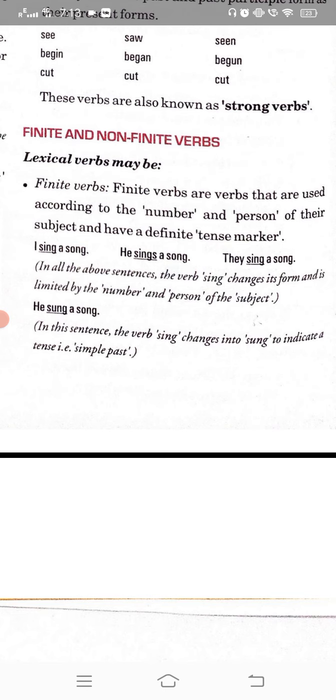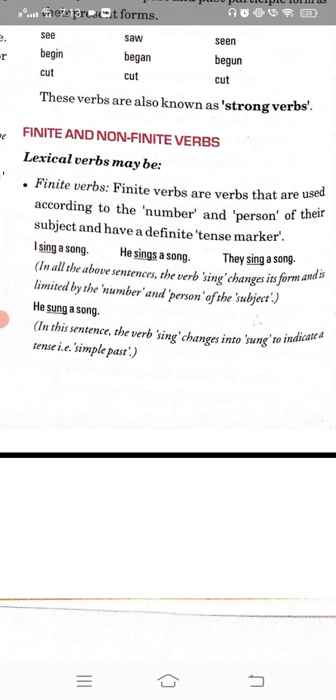Suppose I'm saying that finite verbs are those verbs which change according to the number. If number is changing in the sentence, the finite verb will change. If person is changing, first person, second person, then also the finite verb will change. And if your tense is changing, then also they will change.